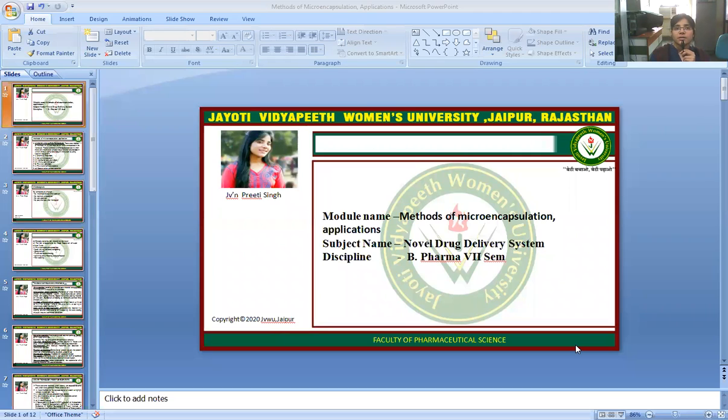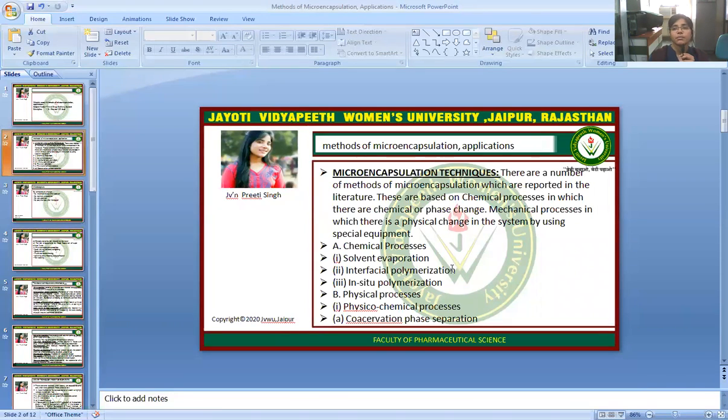Today, I will discuss the topic method of microencapsulation and its application. This topic belongs to the novel drug delivery system for the B Pharm 7th semester. The method of microencapsulation and its application play a very important role in the novel drug delivery system. So now we come to what is microencapsulation and the methods of microencapsulation.